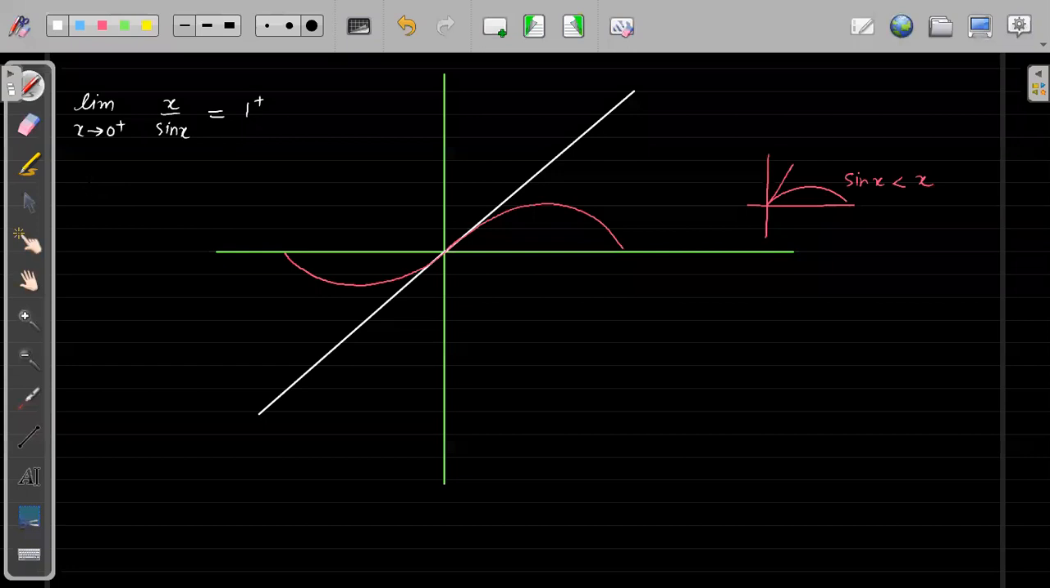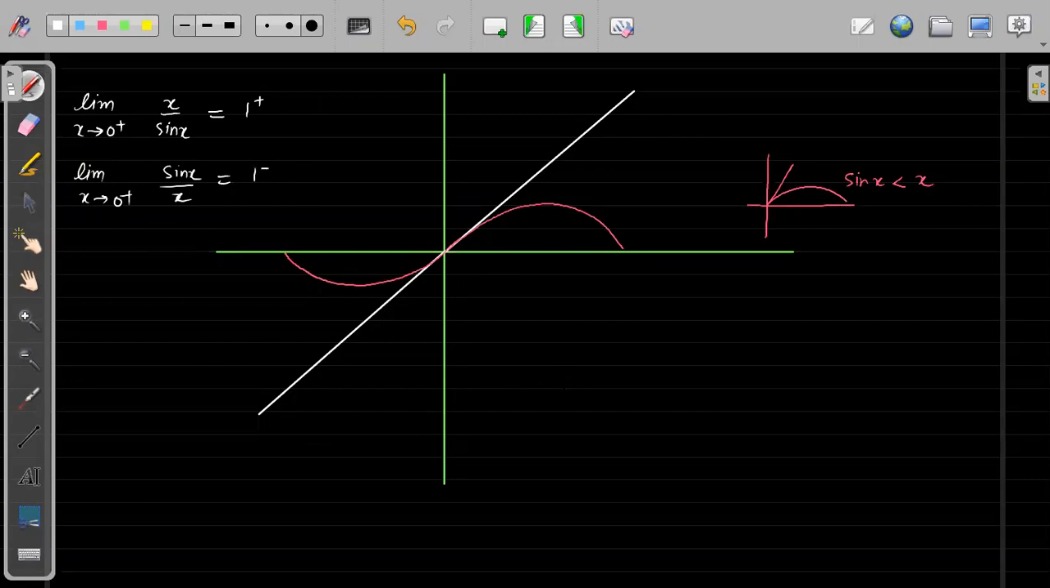Yes, okay. Now next, if I write limit of x tending to 0 plus sin x upon x, this will be 1 plus or 1 minus? This will be 1 minus. Everybody is okay with this form? Now right now I'm moving from the right side. Now let's look at what is happening at the left side.